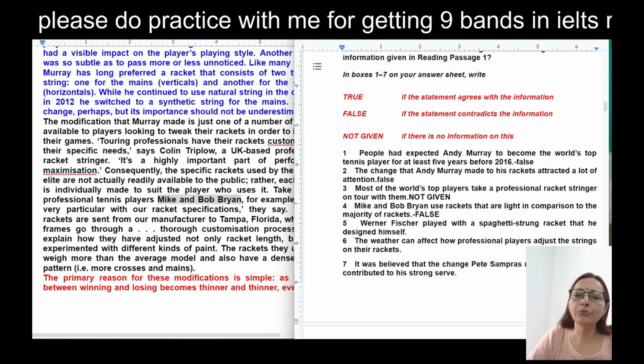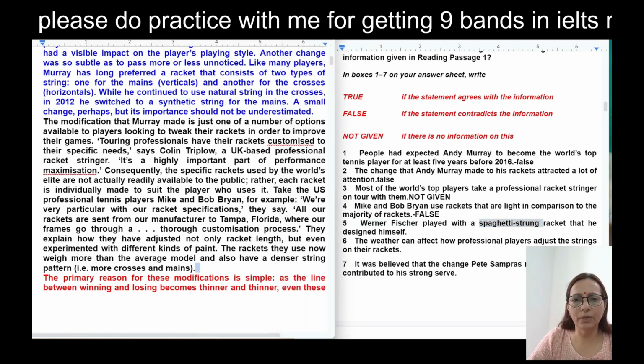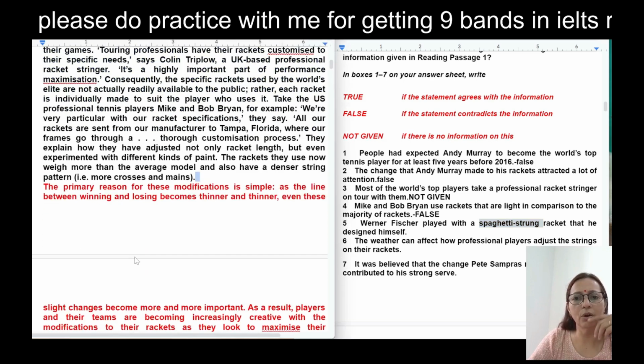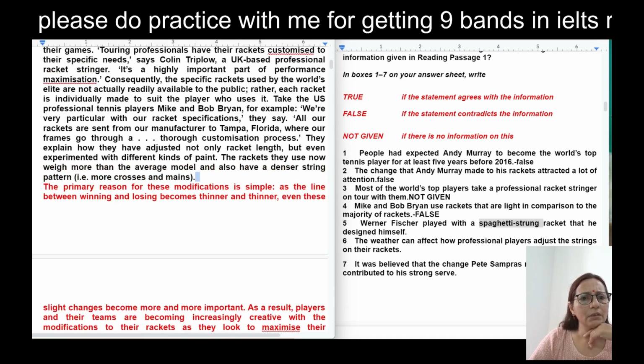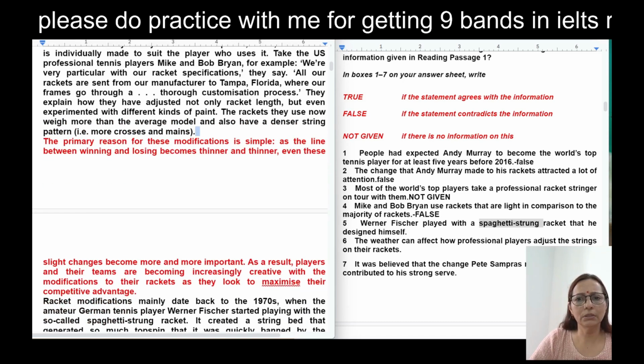Okay, now the fifth question. Werner Fischer is also a keyword. Played a spaghetti racket, this is also a keyword. Racket that he designed himself. So let's find this Werner Fischer. This paragraph we have done, so I can't see Werner Fischer's name here.